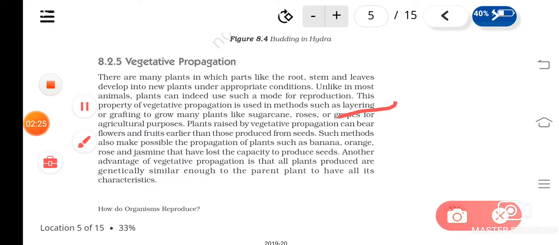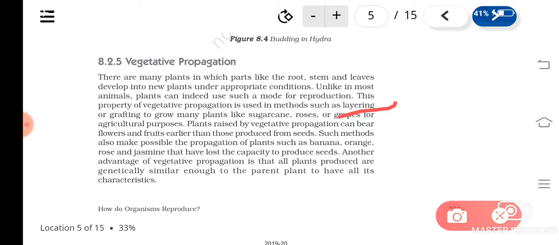Layering means what? It's a mechanism to induce rooting when the branch is still attached to the parent plant. So a cut or a wound is made in the plant, a small wound that is just cutting the bark of the tree, and then if we cover that part with soil, what will happen? Roots will arise. Understood? So this process is called what? Layering.